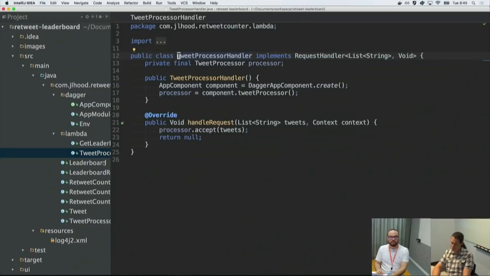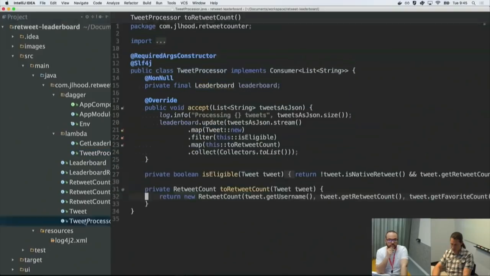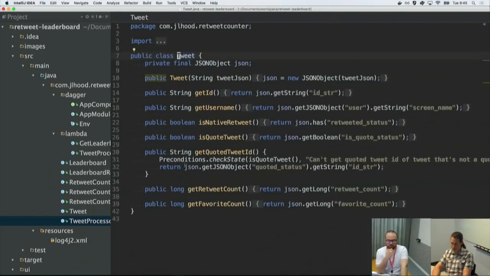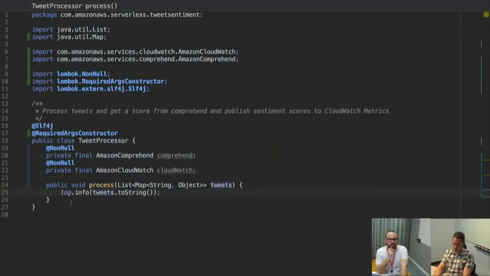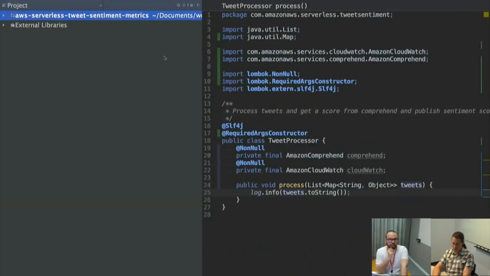I remember that was blowing up before, but maybe there's something different about the structure of it. And then my processor accepts the list of strings, and then what does it do? So it actually filters those. It creates this new tweet object. So cool, I'm just going to copy this over to my processor.